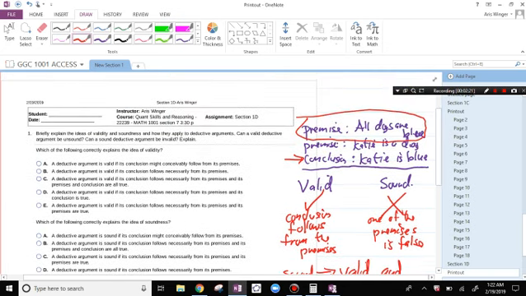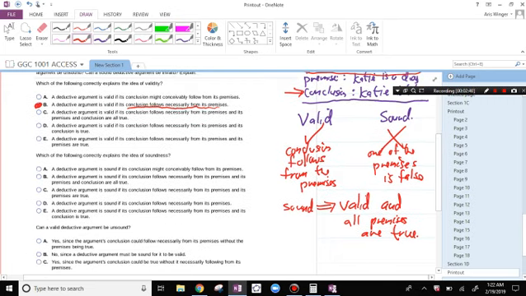Okay. Which of the following correctly explains the idea of validity? So in order to be valid, the conclusion has to follow from the premises. A deductive argument is valid if the conclusion follows necessarily from its premises. That's B. Which of the following correctly explains the idea of soundness? Soundness means that you're valid, the conclusion follows from the premises, and all the premises are true. A deductive argument is sound if the conclusion follows necessarily from its premises and its premises are true. C.